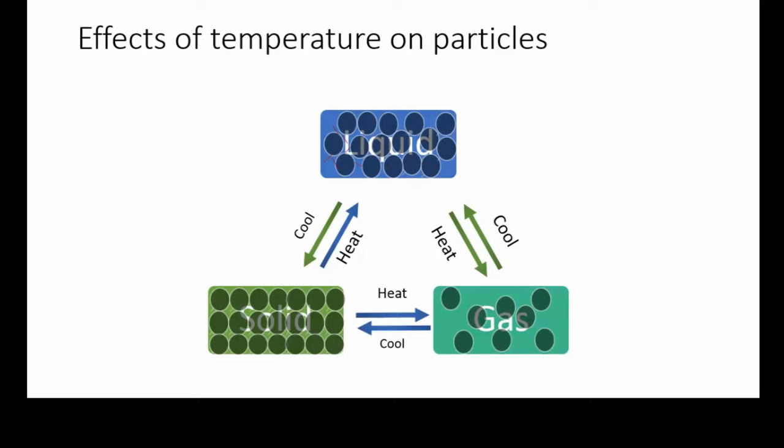So what is the effect of temperature on the particles? The increased heat energy due to the rise in temperature increases the kinetic energy in solids. This increase results in particles vibrating at high speed. The energy supplied by heat overcomes the force of attraction between the particles. The particles leave their fixed positions and a stage is reached when solids melt into liquids.